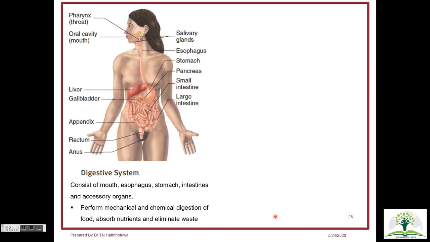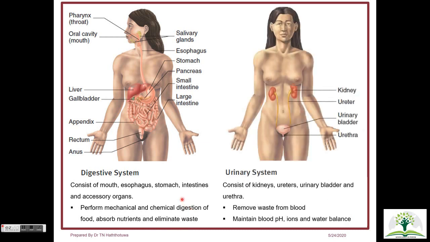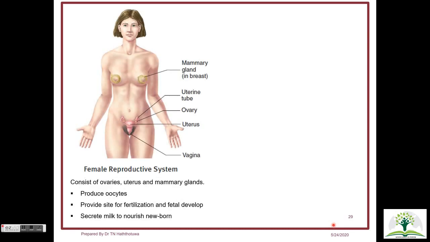The digestive system runs from the mouth to anus, and the structures in between include the esophagus, stomach, intestine and accessory glands such as liver and pancreas. The GI system is responsible for mechanical and chemical digestion of ingested food and converts it to absorbable substances that the body can use. While the GI system gets rid of solid waste material through defecation, the urinary system aids in removing excess water, toxic material and waste from blood. Therefore, maintenance of blood pH, ion and water balance comes under the urinary system.